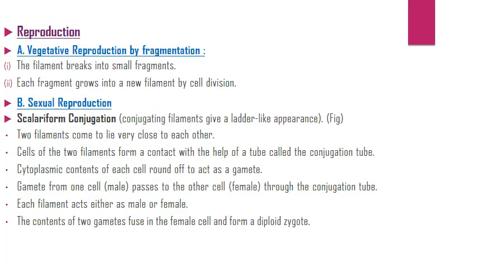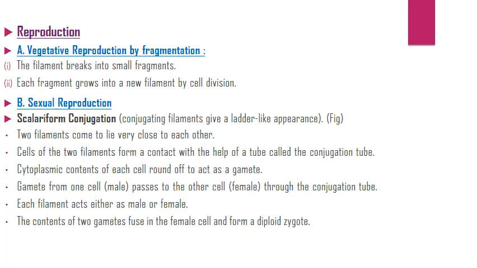Reproduction. Vegetative reproduction by fragmentation. The filament breaks into small fragments and each fragment grows into a new filament by cell division. Scalariform conjugation. Two filaments come to lie very close to each other.